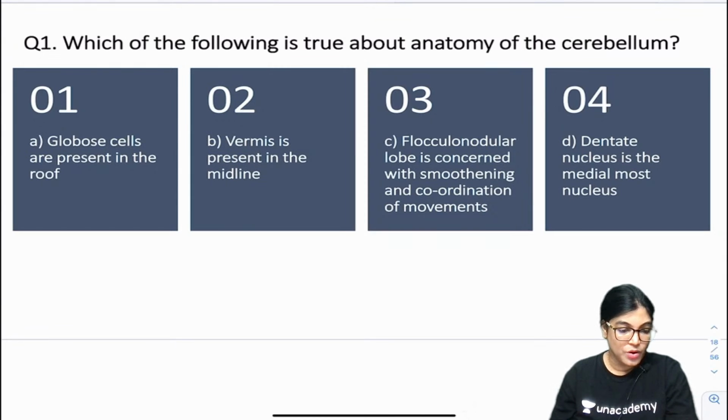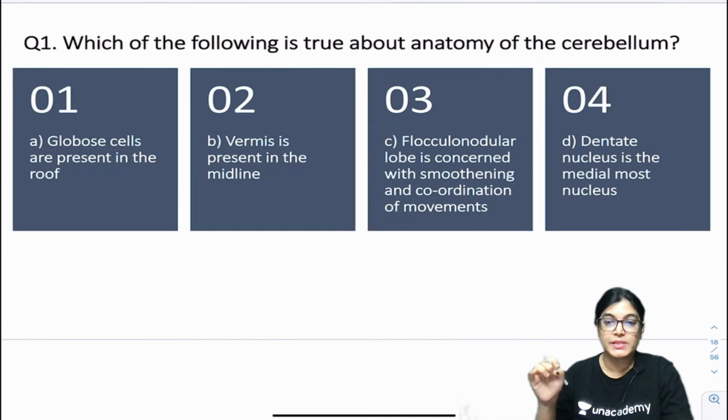Yes, I am waiting for answers. Just attempt the MCQ. Anyone? Shrivani Palli has given the answer 4. Which of the following is true? You have to search for the true statement. So I got one answer, 4. Anyone else want to give an answer? A few students have joined. Let me see, then I will proceed with the explanation.